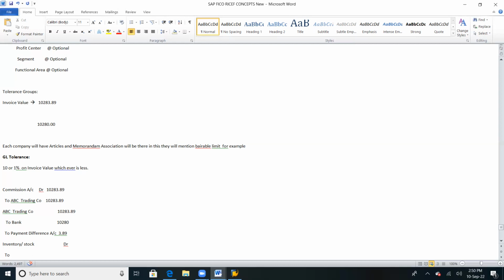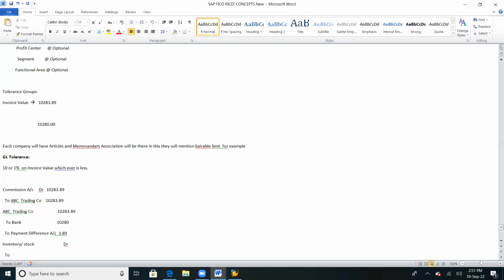There are some adjustment accounts that will be created. To adjust something temporary, we create some intermediate accounts. Intermediate accounts are nothing but adjustment GL accounts in SAP, and not only in SAP, in any ERP. Here we call it the GRIR account. In other systems, they may call it a GRNI account or GRNB account, goods receipt not billed. In the same way, in SAP, we call it the GRIR account.